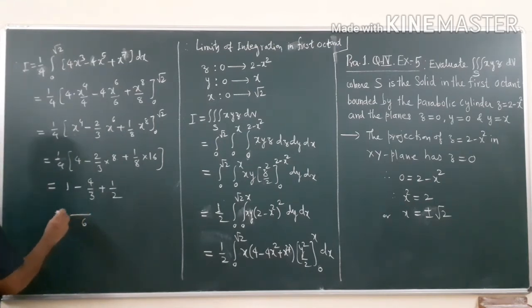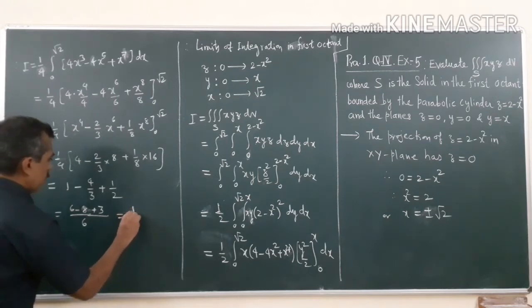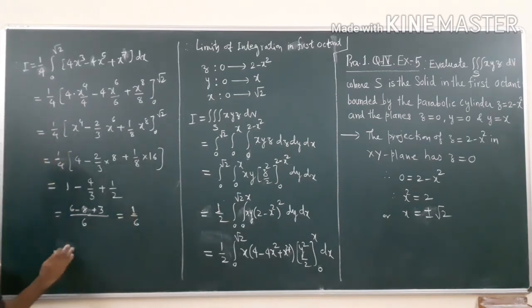So yes, 6 minus 8 and plus 3. So that will be 1 by 6. Therefore, I is equal to 1 by 6. This is the final answer.